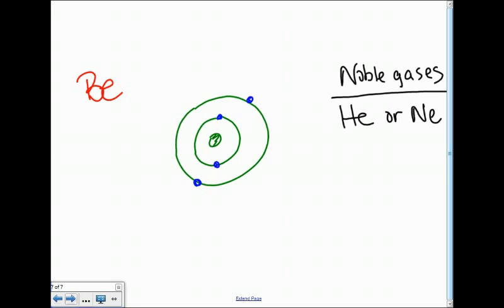Again, it's close to helium or neon. To become helium, we have to lose 2. To become neon, we have to gain 6. It's easier to lose 2 than to try to gain 6.